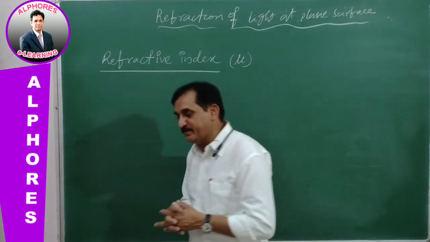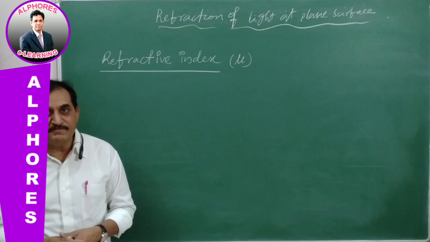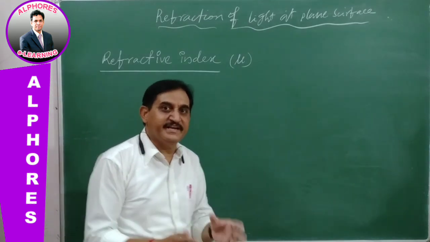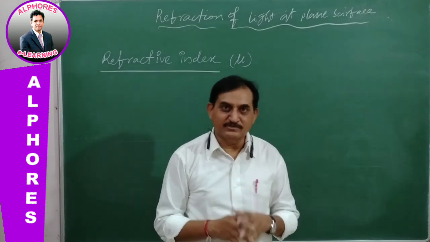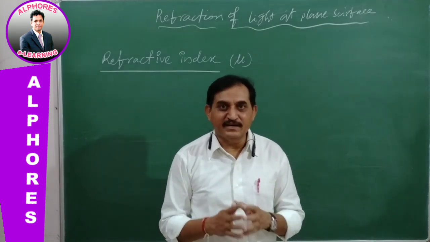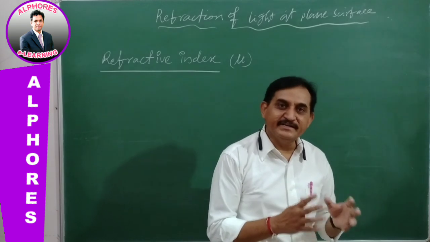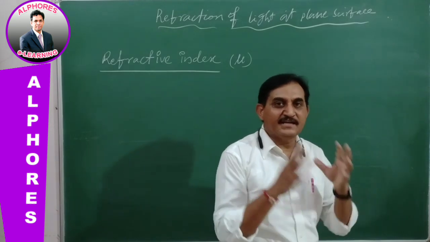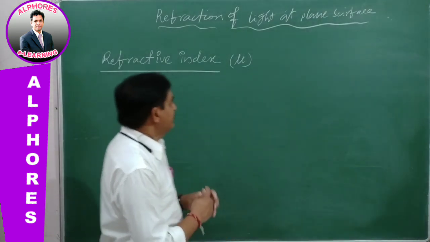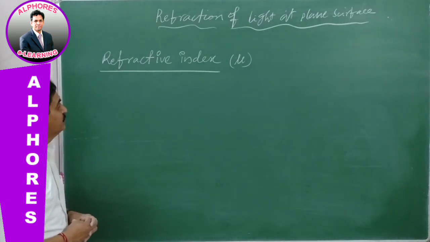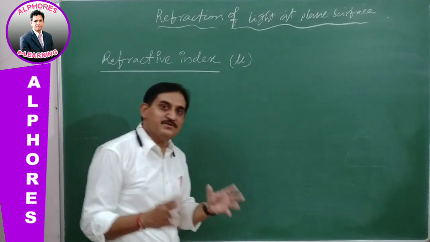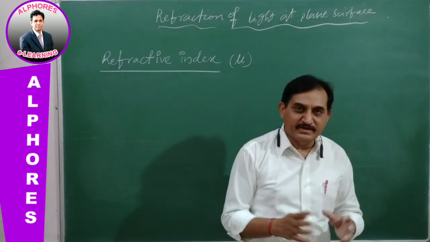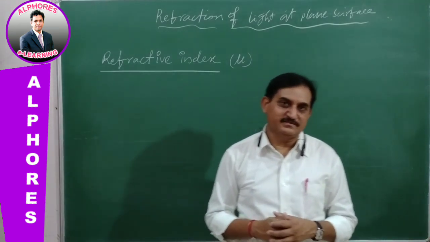Refractive index is the property of material by which we can understand how much the light undergoes refraction, how much the light is bending as it travels from one medium into another medium. In order to understand all these factors, and some more points, we use the refractive index.